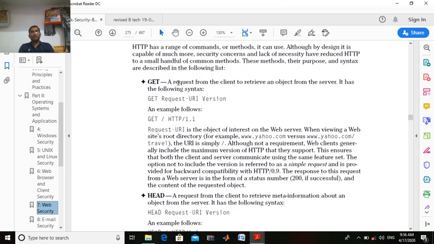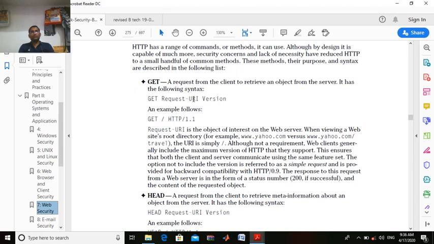A request from the client to retrieve an object from the server, right? How do we write that? Get request URI and then version.